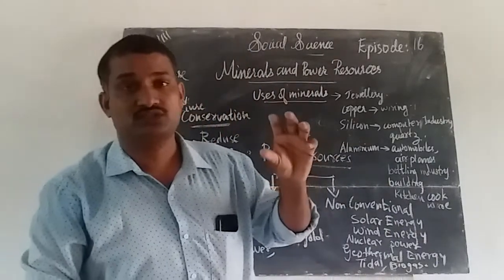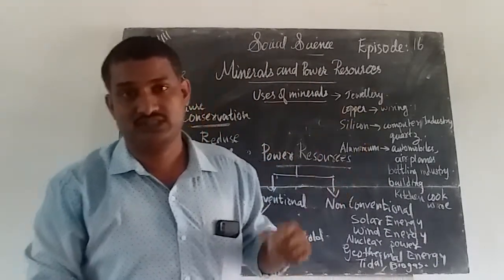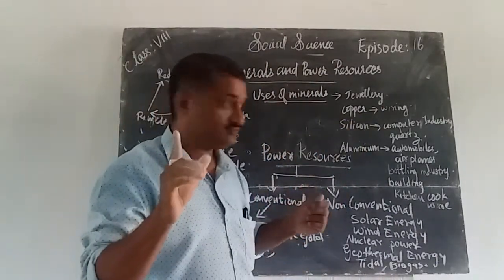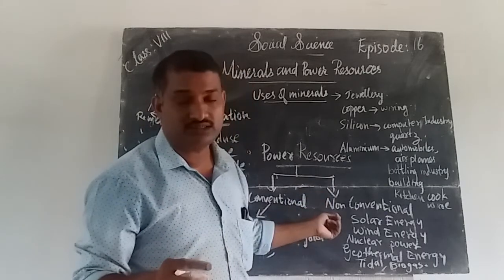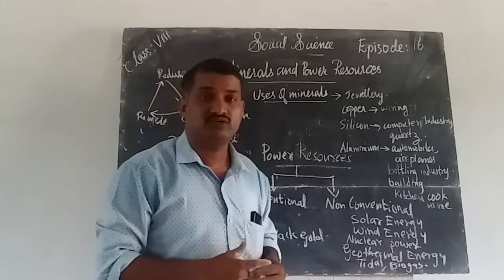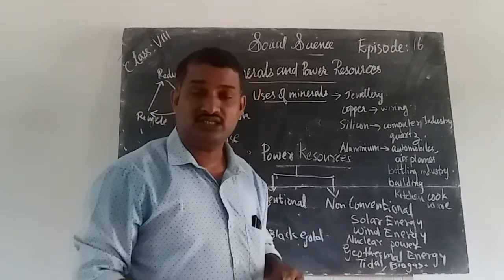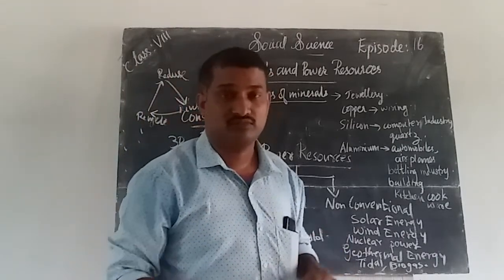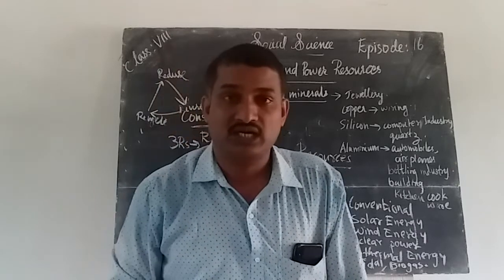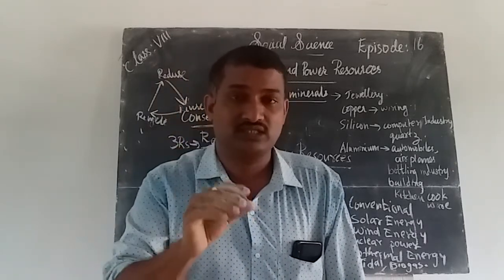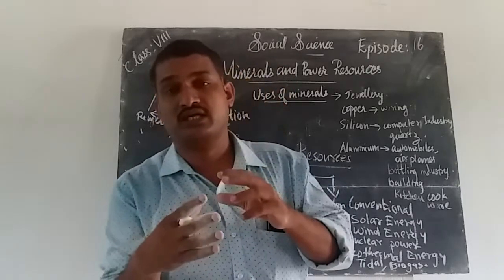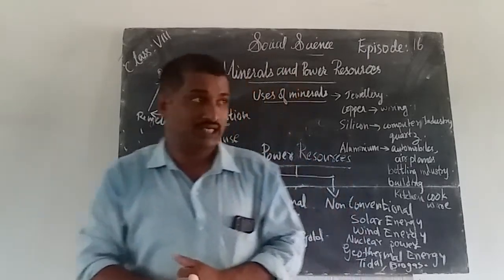These are non-conventional sources. First one, solar energy. With the help of sunlight, we can produce electricity and other uses. Next, wind energy. Wind is also useful for making electricity. So windmills help with the generation of electricity.